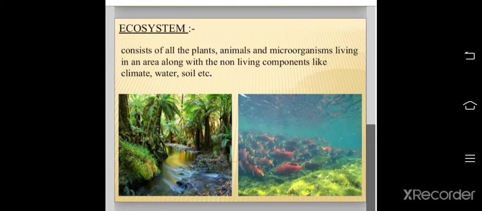Students, what do you mean by ecosystem? Ecosystem consists of plants, animals and microorganisms living in an area. Ecosystem does not only contain living organisms but also non-living components like climate, water, soil, river deltas, etc.